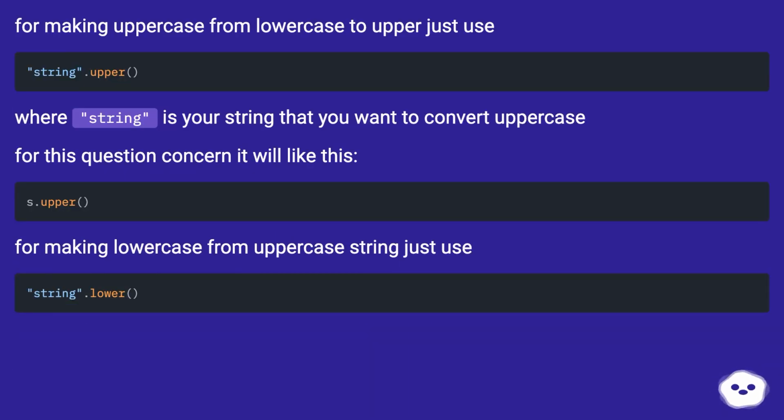For making uppercase from lowercase, just use, where string is your string that you want to convert to uppercase. For this question's concern, it will look like this.